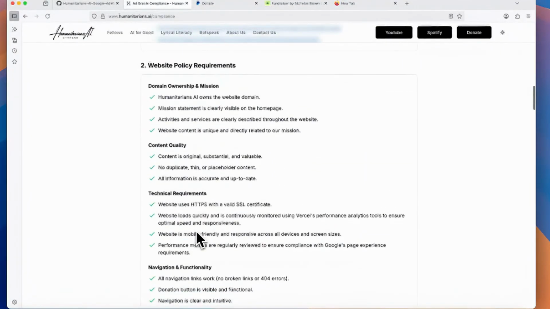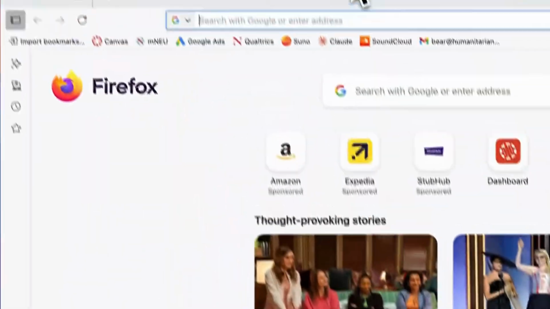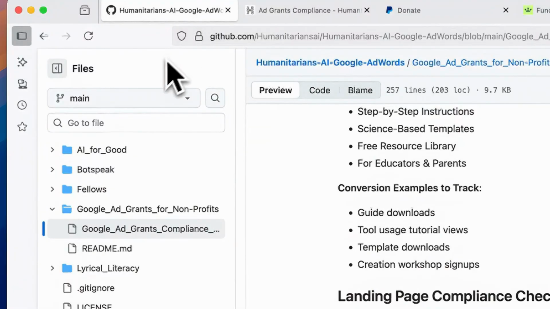Technical requirements. We use Verso. You can use any real website. I would not recommend using Wix or something like that. It may not give you the control that you want to really make sure your website is compliant. We will do a bunch of videos on the back-end technical side. You can also go to our GitHub.